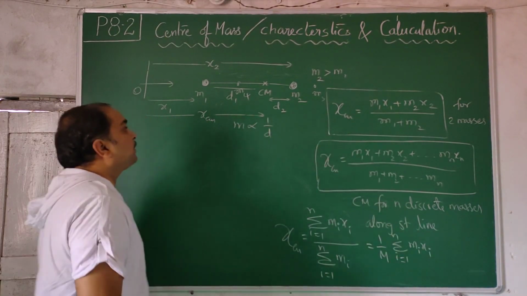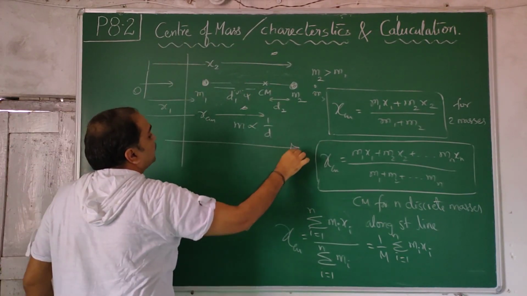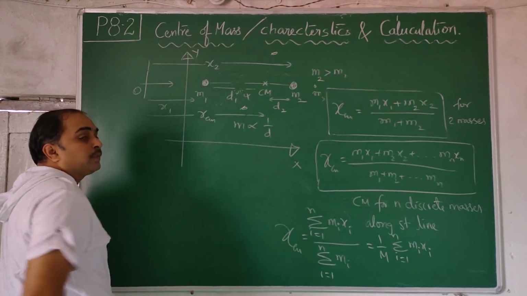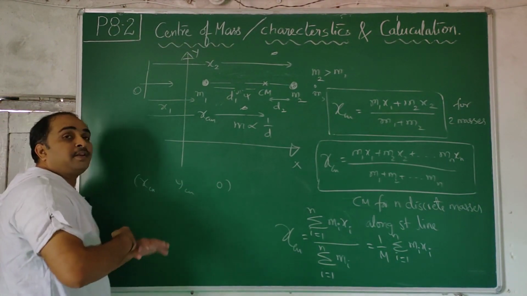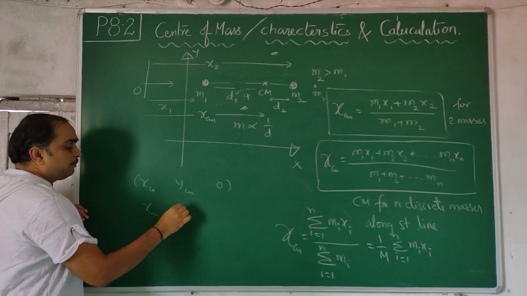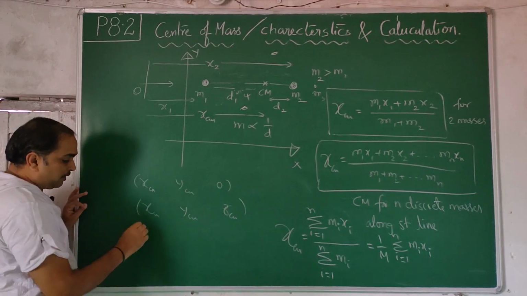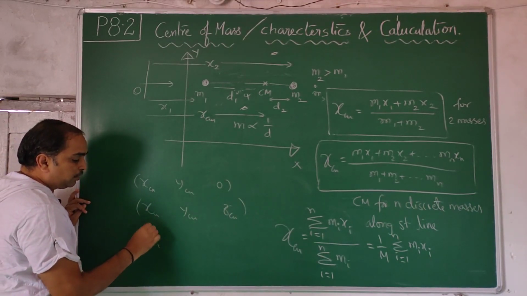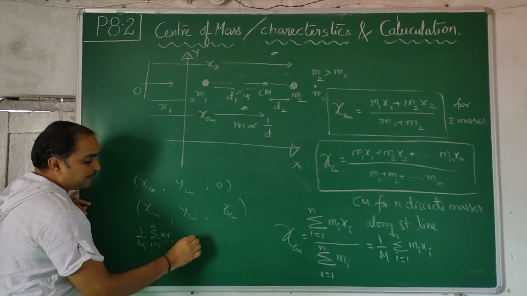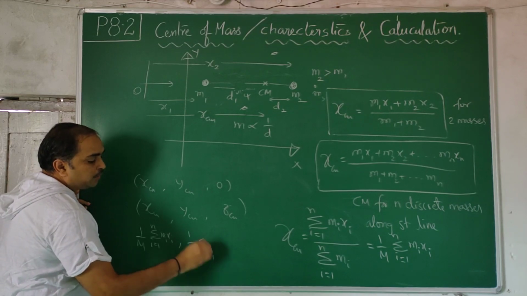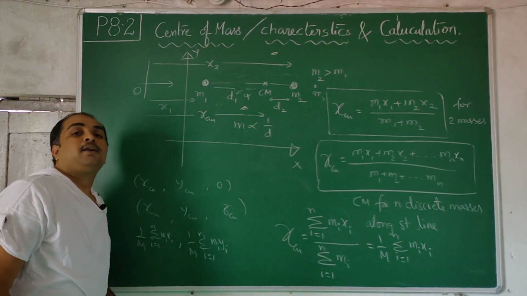But now the question is, if there are four particles and one is here like that, then you have to introduce a coordinate system which has an x-axis and y-axis in a plane. Then you get xcm, ycm and 0. If they are distributed in space, xcm, ycm, zcm. What is xcm? That formula, 1 by M times sigma i equal to 1 to n mi xi, and ycm is 1 by M sigma i equal to 1 to n mi yi. So you have to write the x coordinates, y coordinates and z coordinates and do the calculation.